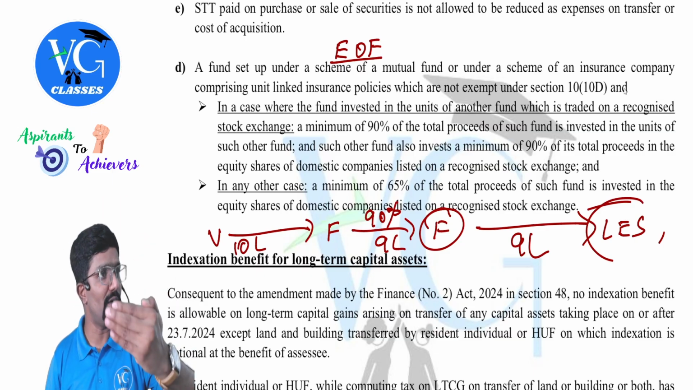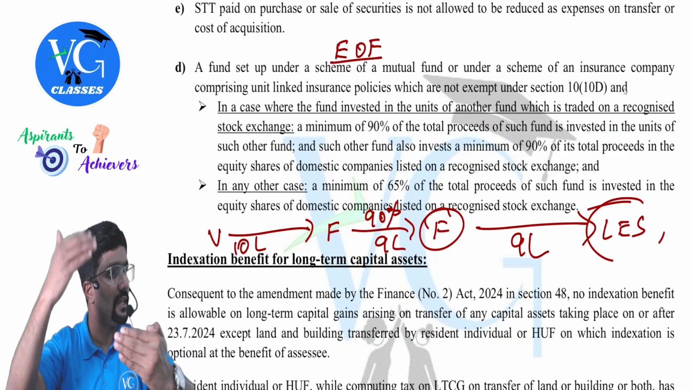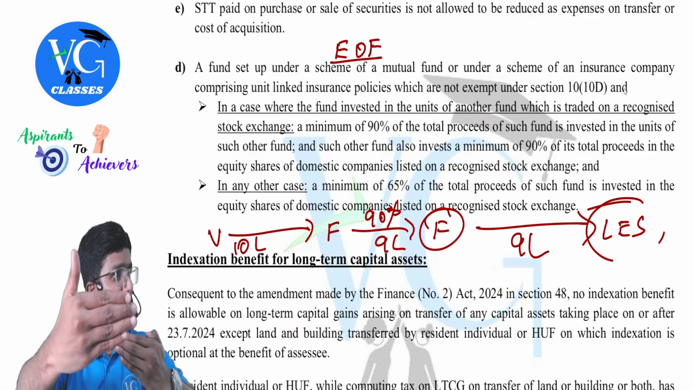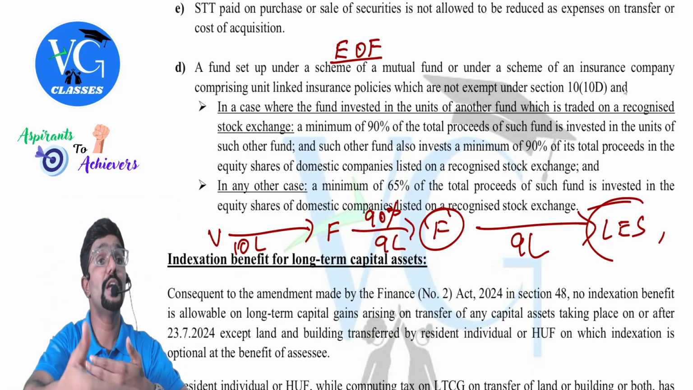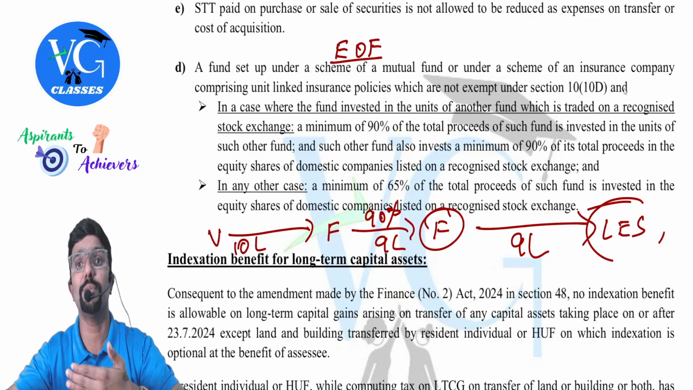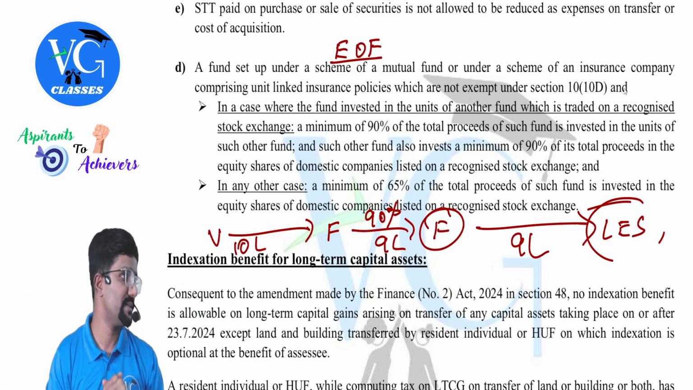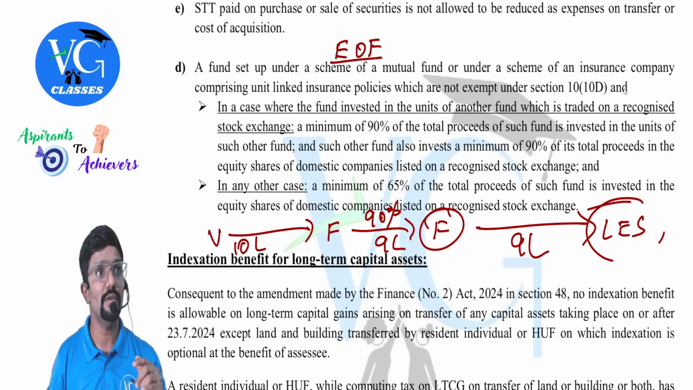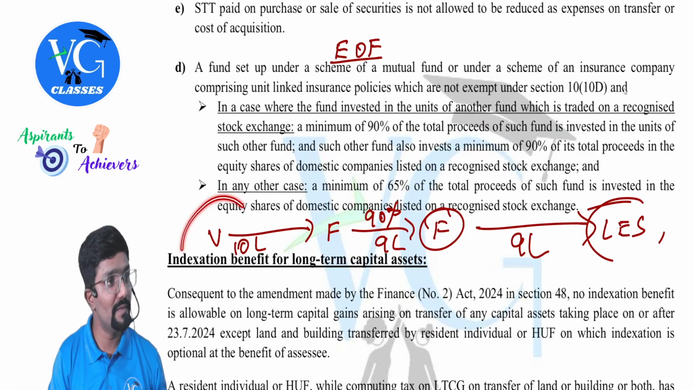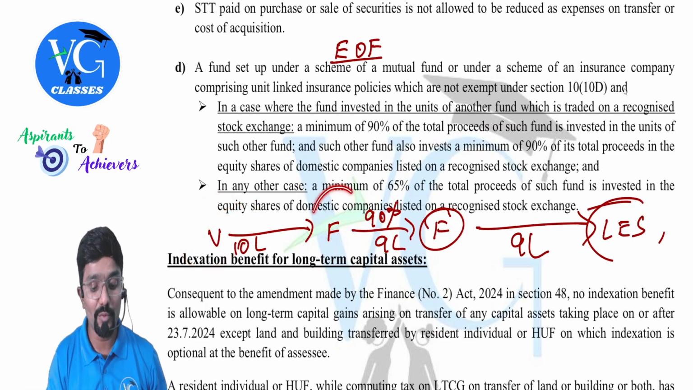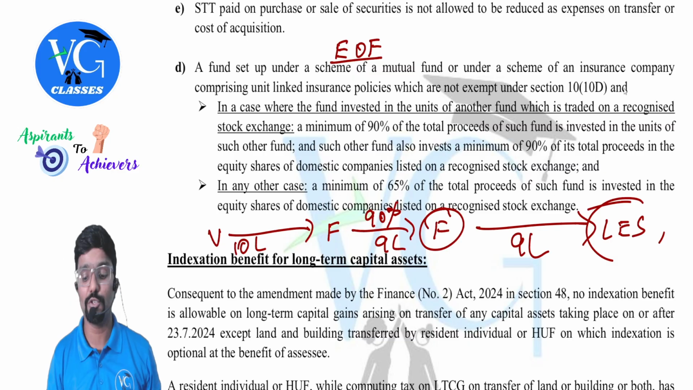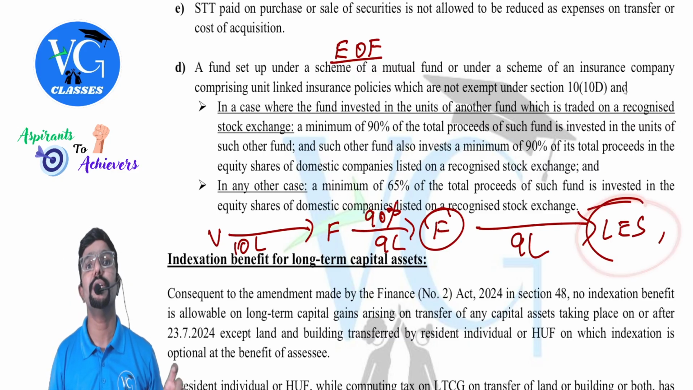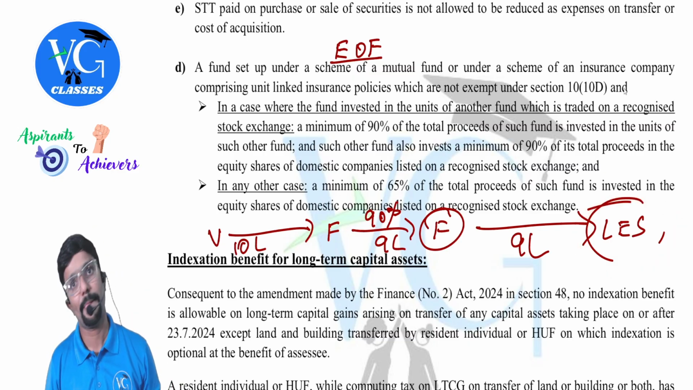I am investing in a fund. The fund is investing in another fund. Minimum how much do they have to invest in another fund? 90%. And that fund should invest how much in listed equity shares of a domestic company? Minimum 90%. Clear? And please be careful. I am the person who is the investor here. Like this, a number of people would have invested here and here. All that put together, minimum 90% they should have invested where? In the listed equity shares.